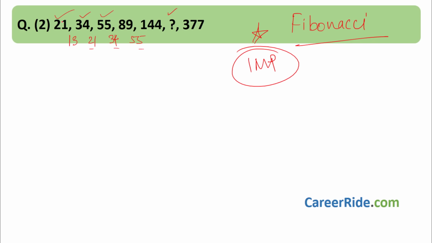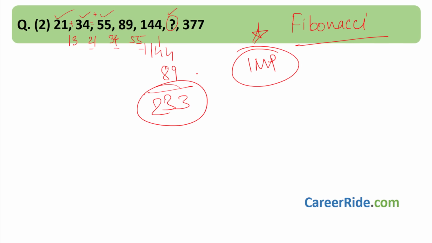How? Let's see. 21 and 34. 34 plus 21 is 55. 55 plus 34 is 89. 89 plus 55 is 144. So what will be next? 144 plus 89. What will it be? 144 plus 89, 9 plus 4 is 13, 1, 4, 2, 3. 233 is the answer. 233 will be the next number in the series. Moving on.